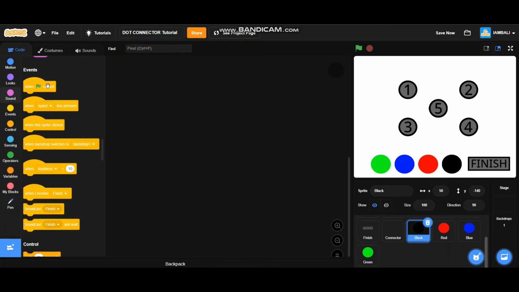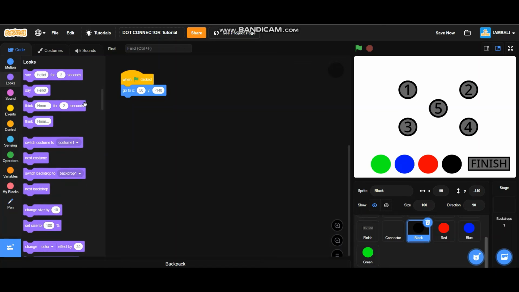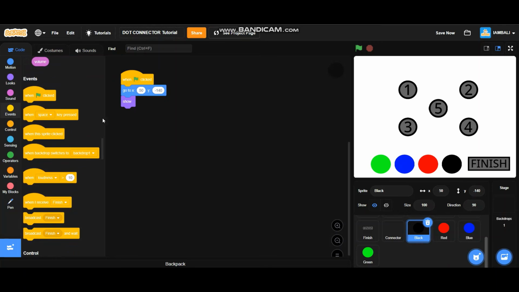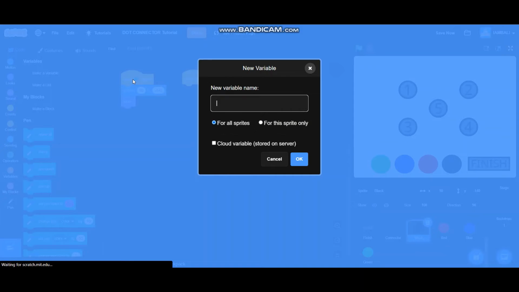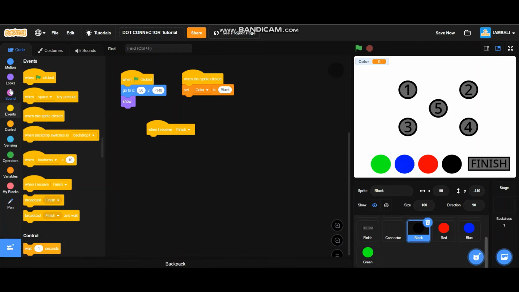Then when green flag is clicked, go to X 50 and Y negative 140, and then show. And then when this sprite is clicked, make a new variable, and it's called color. It will set color to black, and then also when I receive finish, it will hide.